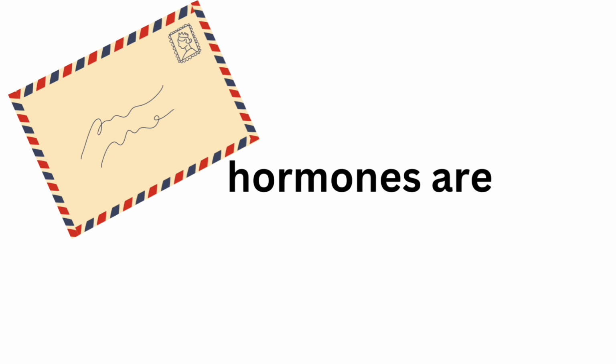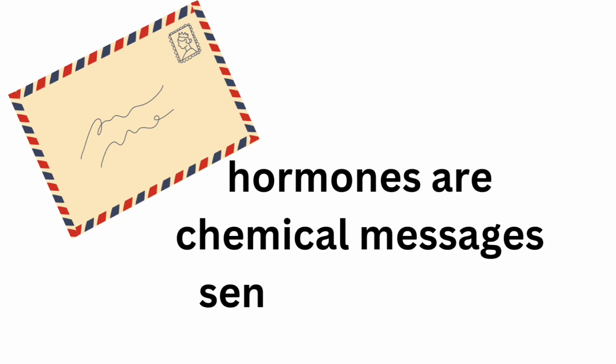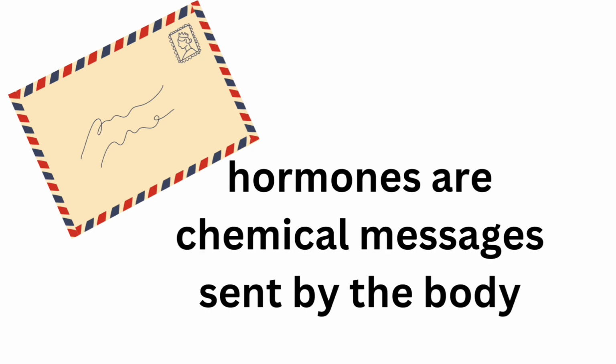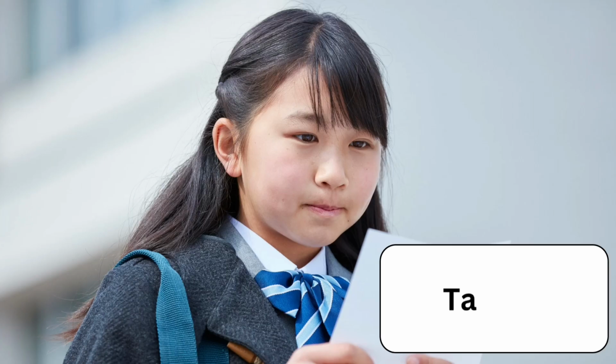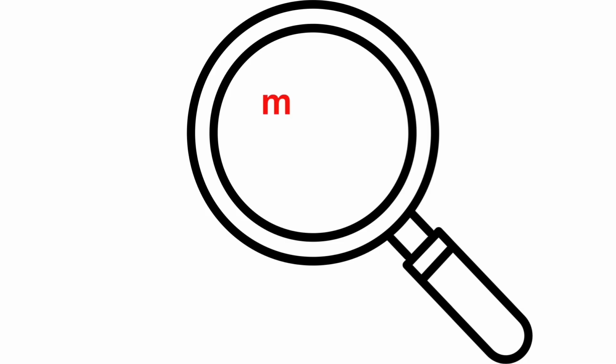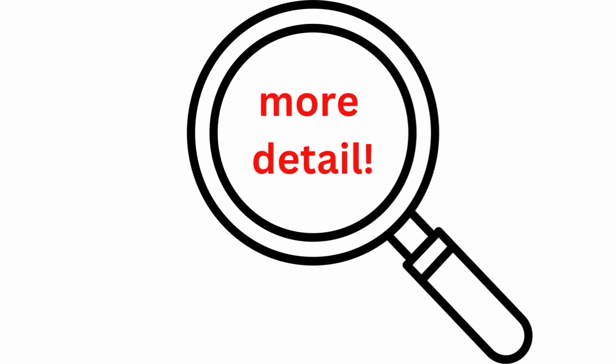In this example, the letter represents a hormone. A hormone is a chemical message sent by your body. The delivery truck represents the blood, which transports the message around the body. And your friend is the target, the place that the hormone message needs to reach. Let's look at this process in more detail.